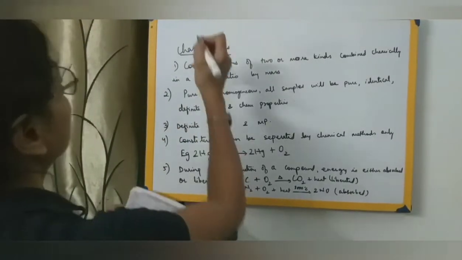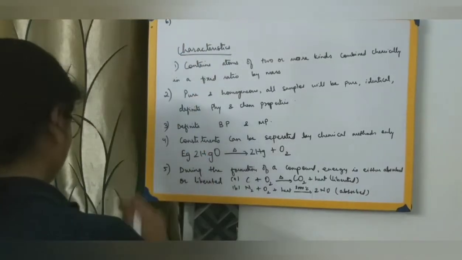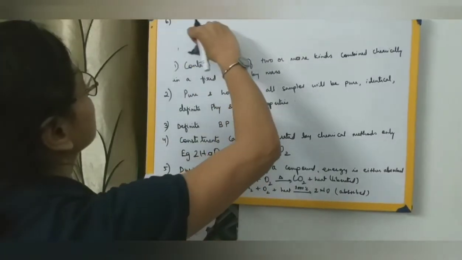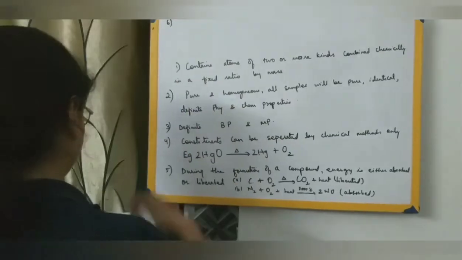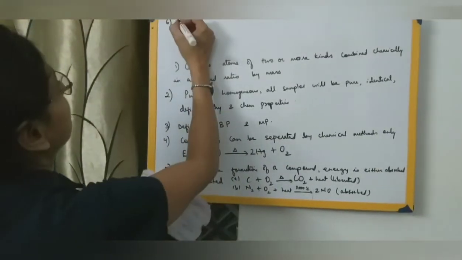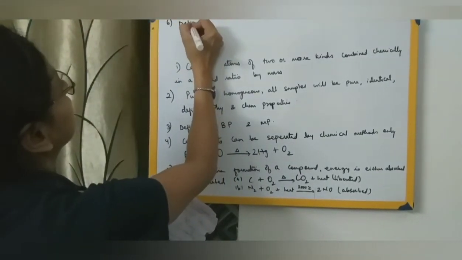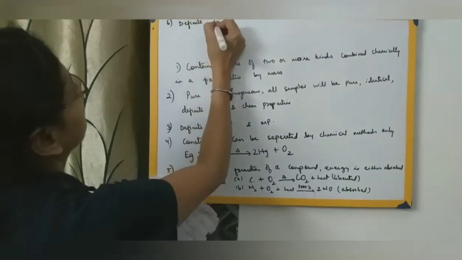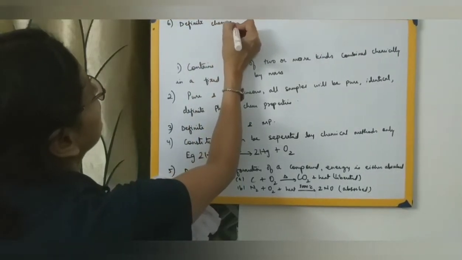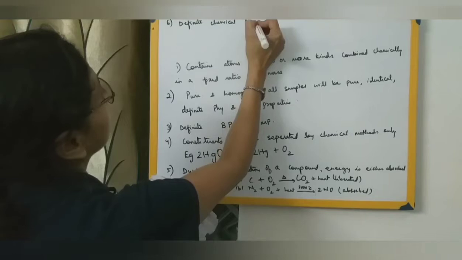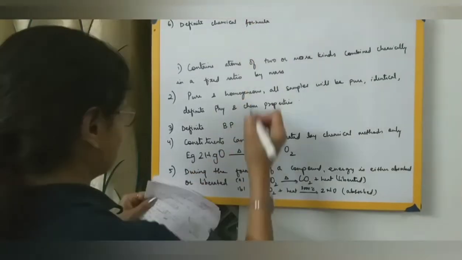Then the next point I am writing down over here at the top. It has a definite chemical formula. A compound has a definite formula.